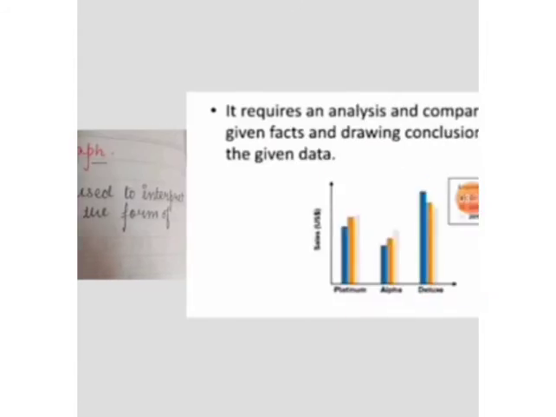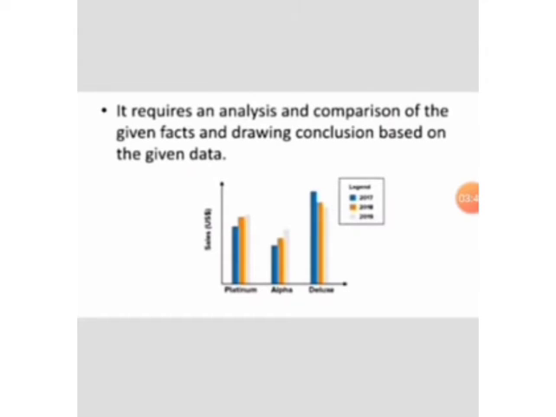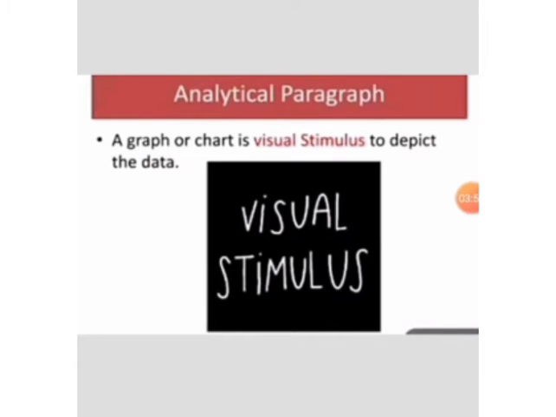It requires an analysis and comparison of the given facts and drawing out the conclusion based on the given data. In this, visual stimulation is also given, meaning the facts which you have to write are already presented in the question. From that question you have to draw the main points and write them, and these main points should be in the form of introduction, body and the overview or the conclusion.